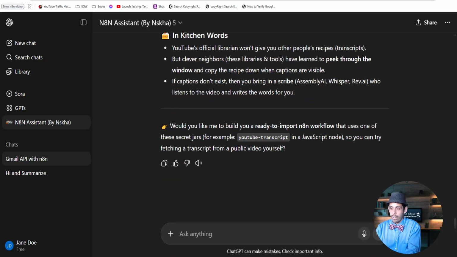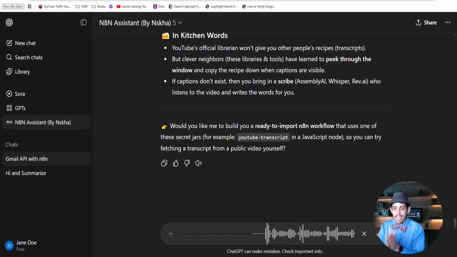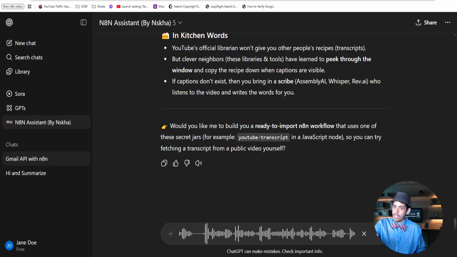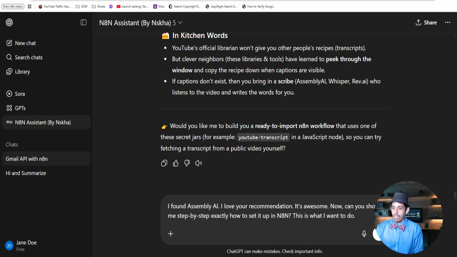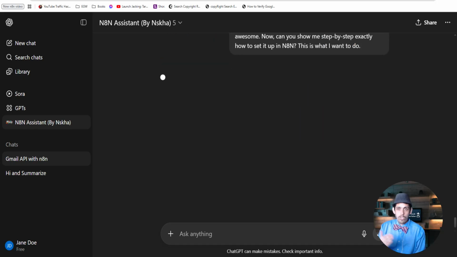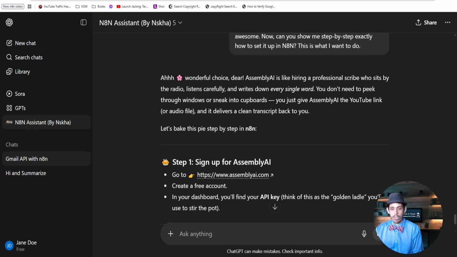So now let's say we found it, and now we want to set it up. I found Assembly AI. I love your recommendation. It's awesome. Now can you show me step by step exactly how to set it up in N8N? This is what I want to do. And then it's going to take your hand and show you step by step. And any part you're not clear on, you just ask.